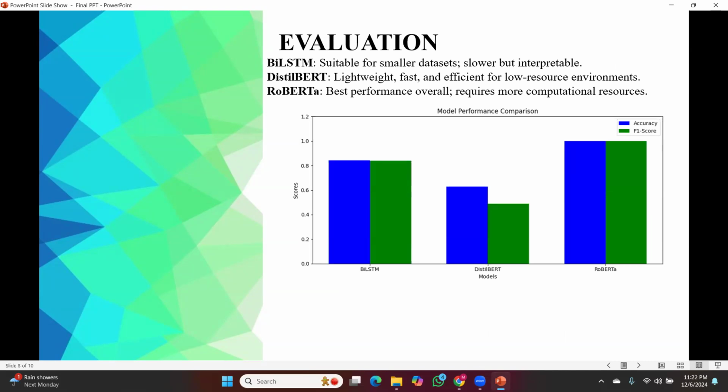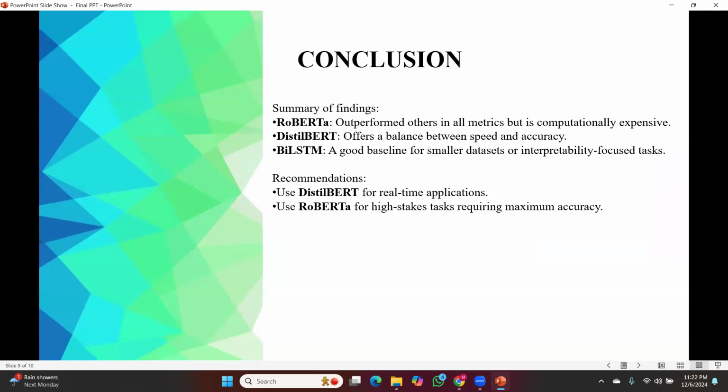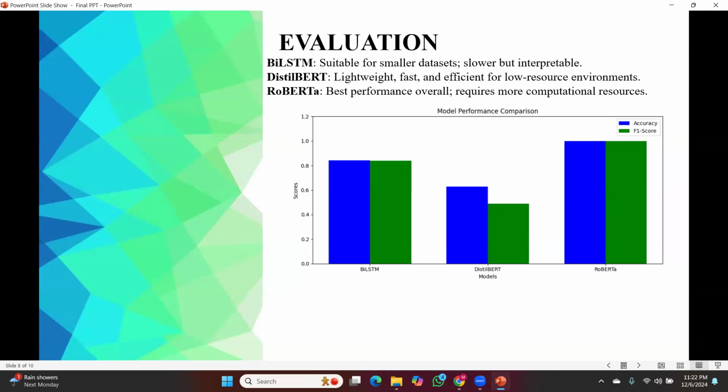BiLSTM is suited for smaller datasets, slower but interpretable, whereas DistilBERT is lightweight, fast, and efficient for low-resource environments. RoBERTa has the best performance overall and requires more computational resources, but its performance is still really good.